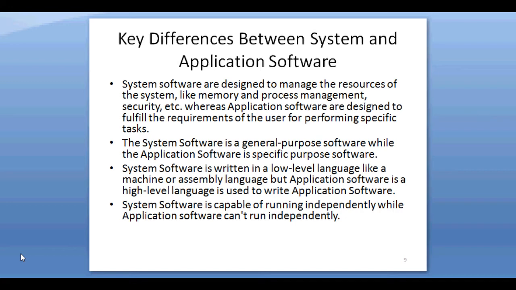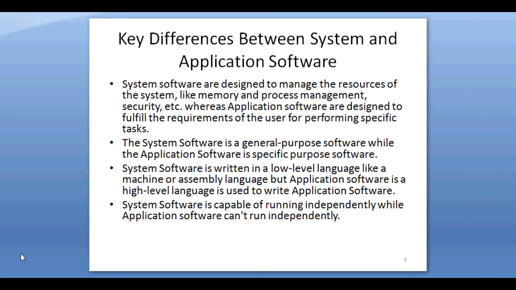The next difference is that system software starts running as the system is powered on and runs till the system is powered off. Application software starts when the user starts it and stops when the user stops it. Application software cannot run without the system software, whereas application software is user specific.